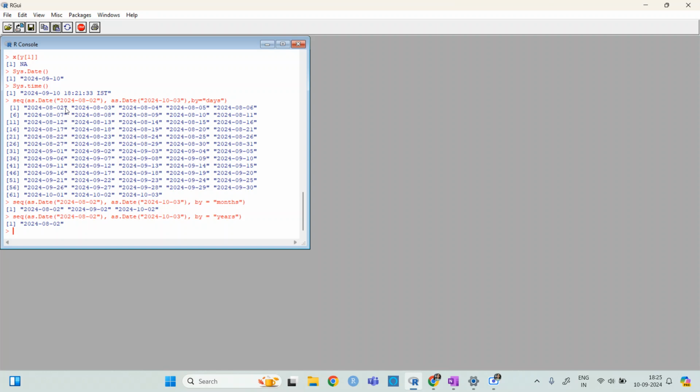Like you cannot write just date here, you need to give it inside as dot date, or anything, I mean just small details. That's it. So this was one way. What we have done is that we have just given from, to, and by. Okay, from, to, and by. So next we can make use of length.